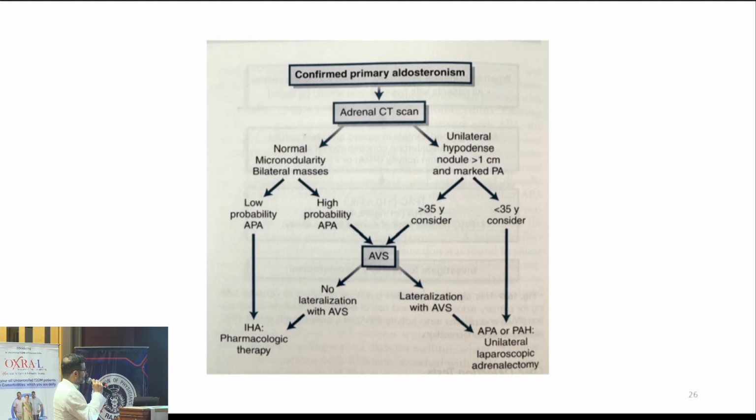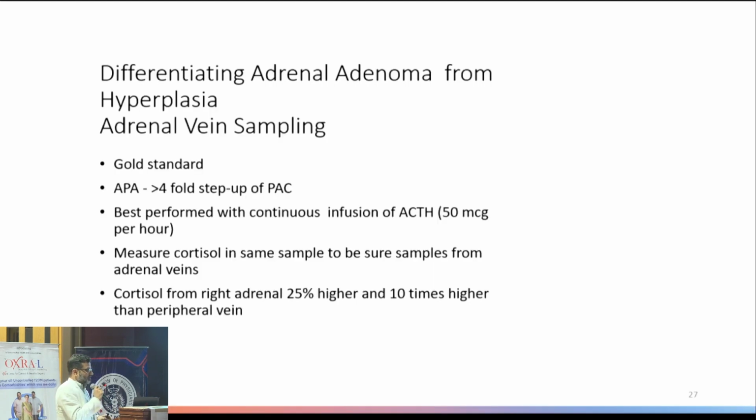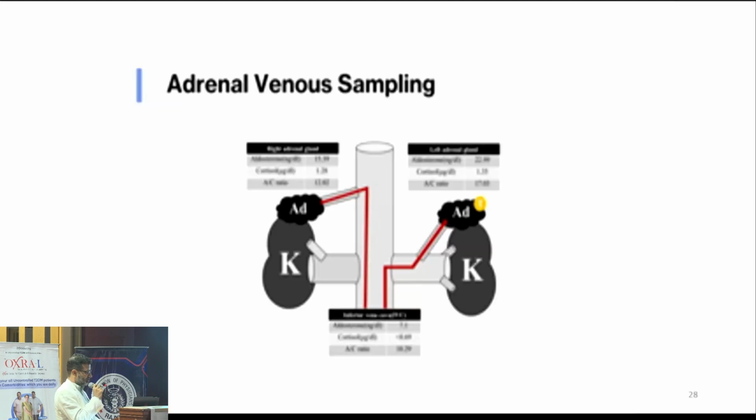In some patients where the scan is normal and there is less possibility of aldosterone-producing adenoma, you can straight away go for medical management with spironolactone. But in the remaining large number of patients, you will require adrenal venous sampling. Adrenal venous sampling is the gold standard to differentiate whether it is unilateral or bilateral disease.